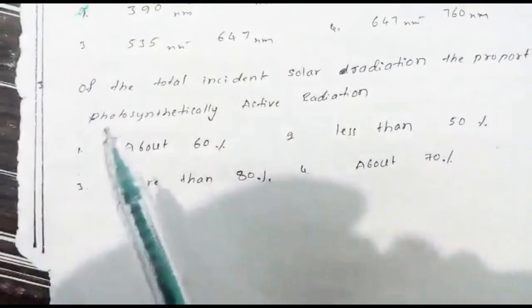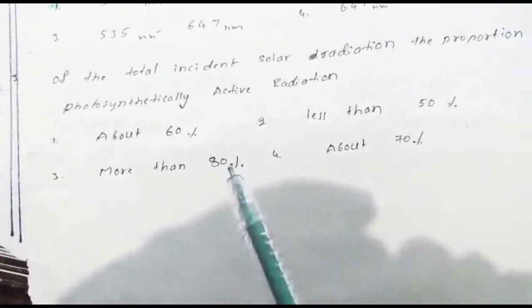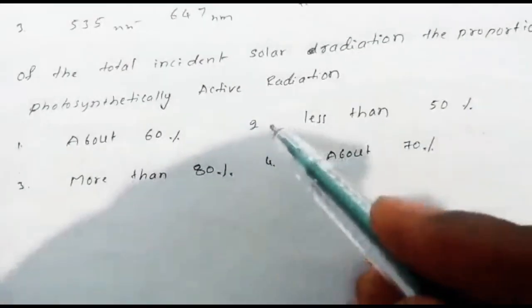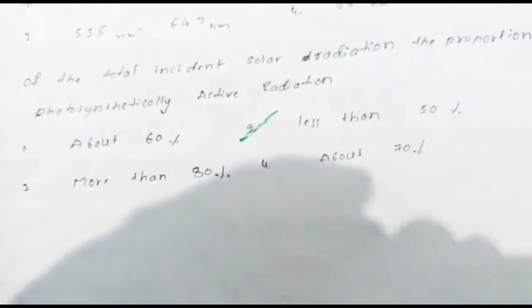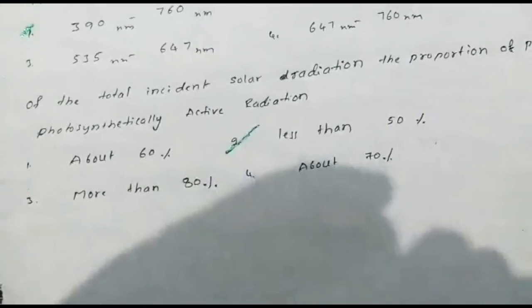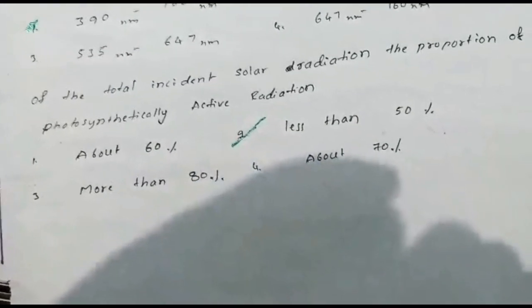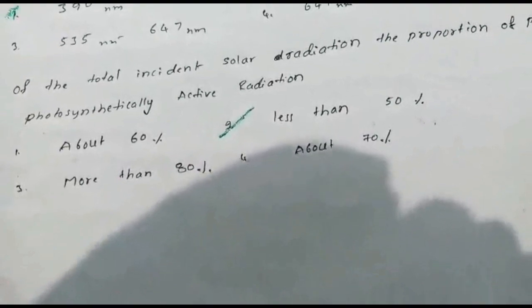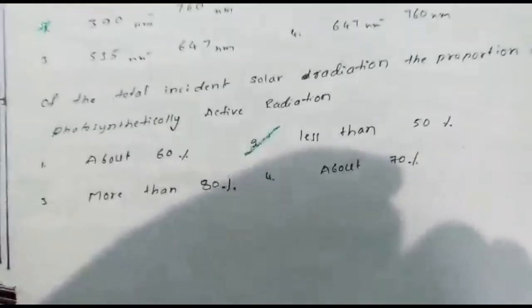Then the total amount of solar energy used by a plant for the photosynthesis process is less than 50%, means out of VIBGYOR light only less than 50% of light is used for photosynthesis by the entire plant species. In the upcoming classes, we are going to try to understand the structure of the chloroplast and some graphical information as well as reaction centers.